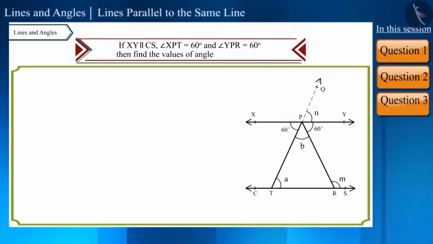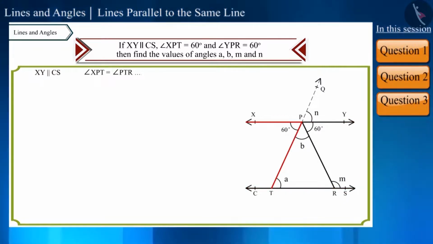In the figure, if line XY and CS are parallel, angle XPT equals 60 degrees and angle YPR equals 60 degrees, then find the measure of angles A, B, M and N. Friends, look at the figure carefully.